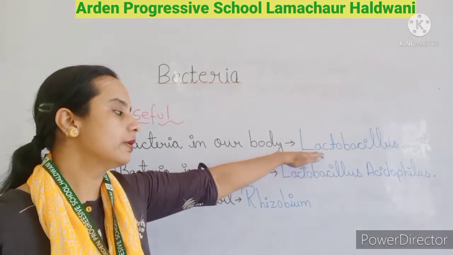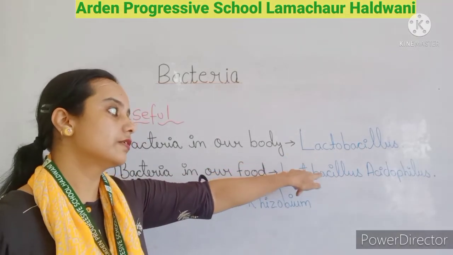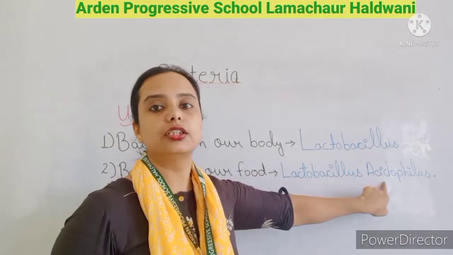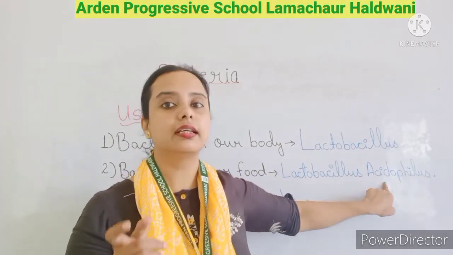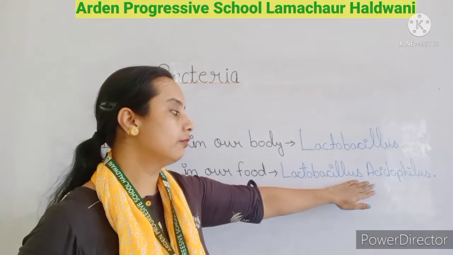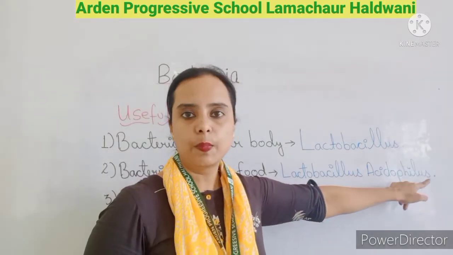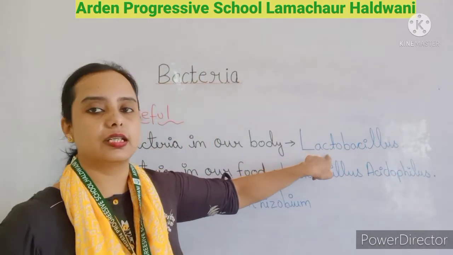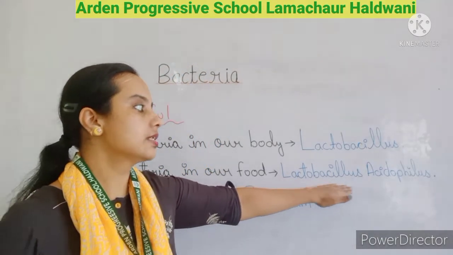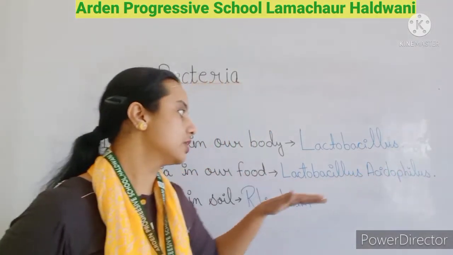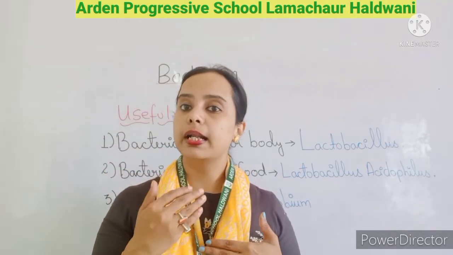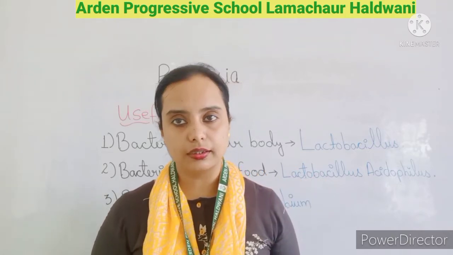The bacteria's name is the same, but the variant, shape, size and characteristics are different. So don't get confused; that's why I differentiate by writing acidophilus. Lactobacillus is present in our body, which helps in digestion, and Lactobacillus acidophilus is present in food items, especially milk, which helps to convert it into curd.